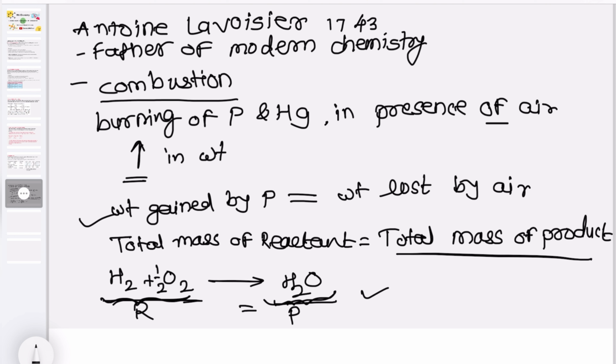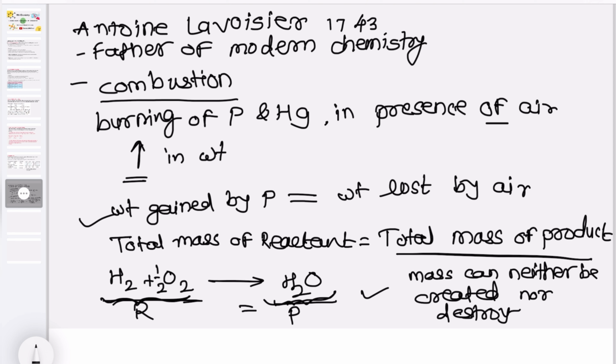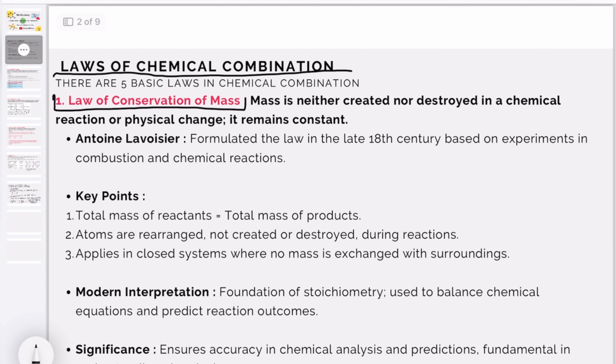That means this states also that mass can neither be created nor destroyed in a chemical reaction or physical change.